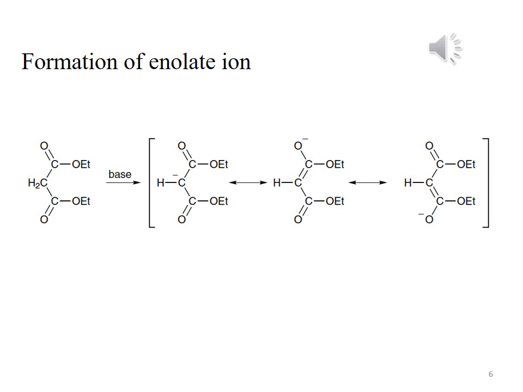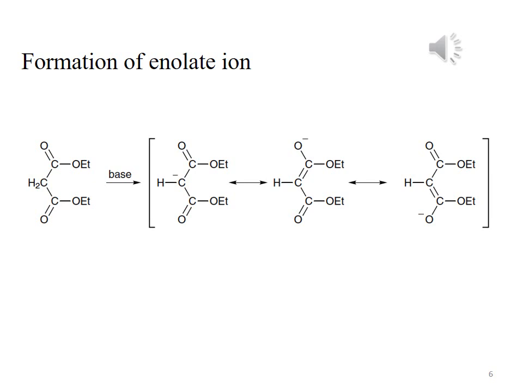So this negative charge is stabilized with the double bond of the carbonyl group. See, this is the enolate. This compound is called the enolate. When the charge is on the carbon atom, it is called a carbanion, and when this charge is delocalized with the carbonyl group, then it is called an enolate ion.